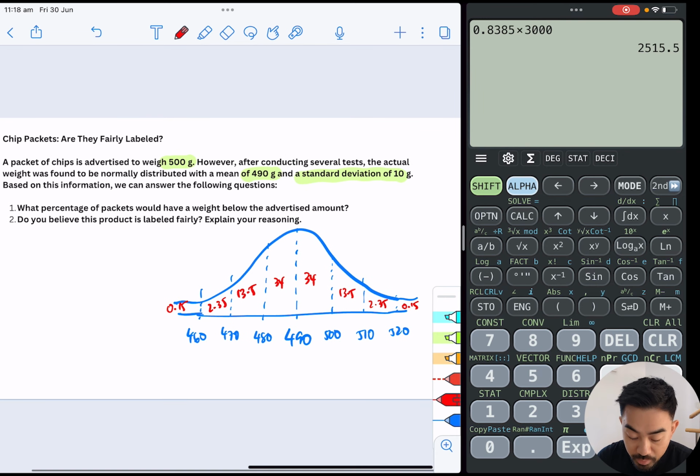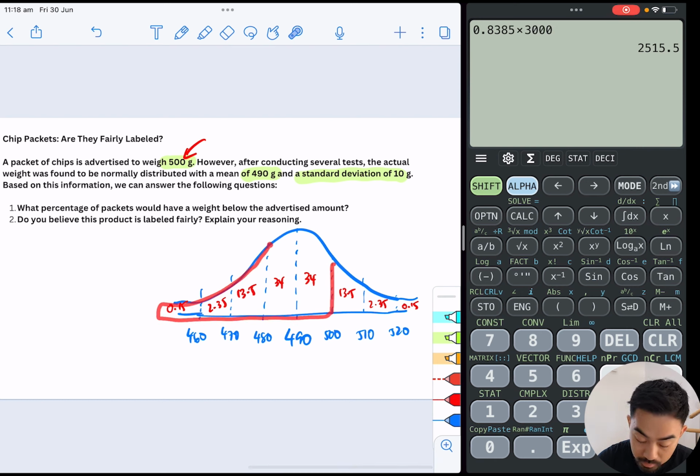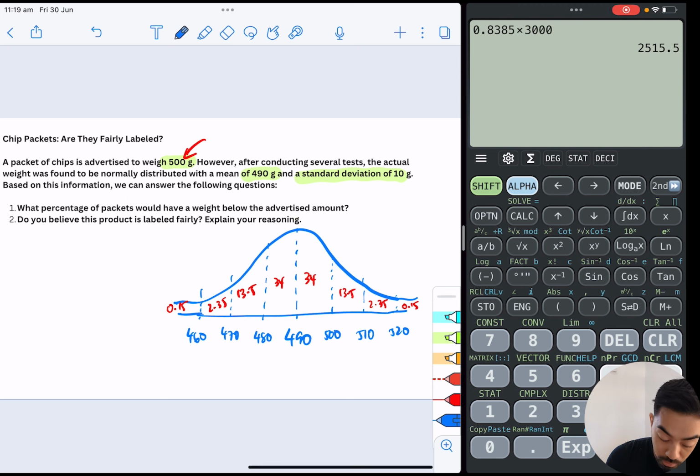So what percentage of packets would have a weight below the advertised amount? So the advertised amount is this, 500 grams. So what percentage is below? So it's going to be all of this. Okay? All of that. Now, instead of adding them all individually, remember halfway here is 50%. So straight away I can just say 50% and then plus this 34. So question 1 will be 50% plus 34%. That's 84%.